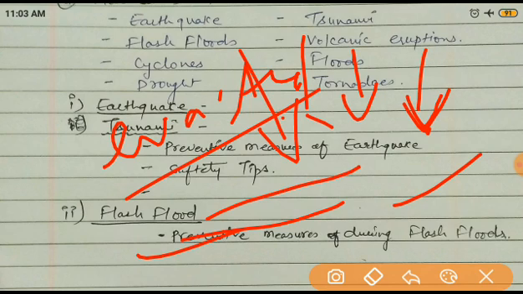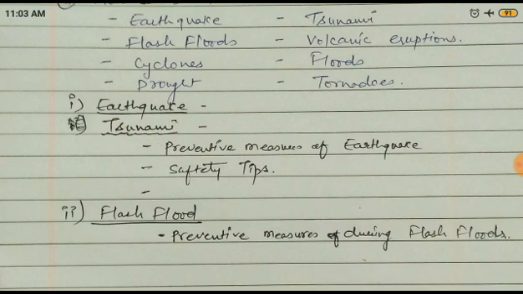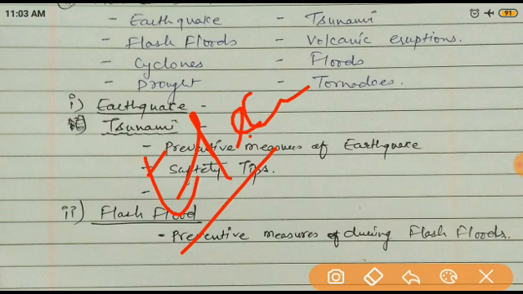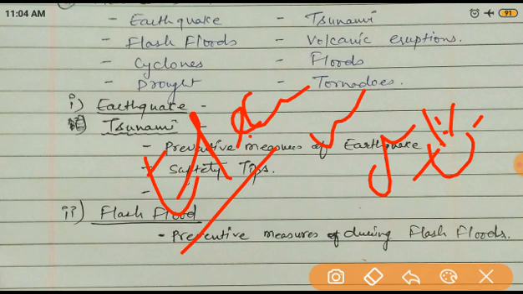Second thing, as we have already studied in the earthquake chapter, you have to keep materials with you, like food, drinking water, and a flashlight, so that you can use them in an emergency. Third, if there are any electrical appliances in the house, you have to switch them off, because there are chances of electric shock. Then you have to avoid being alone and keep in a group, so you can help each other. And continuously monitor the radio and television, so you can stay properly aware. So these are all the things.